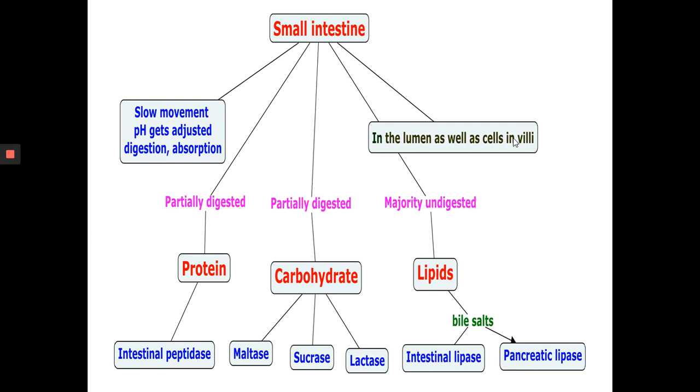This distinguishes the small intestine from the stomach. The stomach digestion is happening only in the lumen. That is, enzymatic digestion occurs not only in the lumen but also on the luminal surface of the mucosal cells. For optimal chemical digestion, chyme must be delivered from the stomach slowly in small amounts.